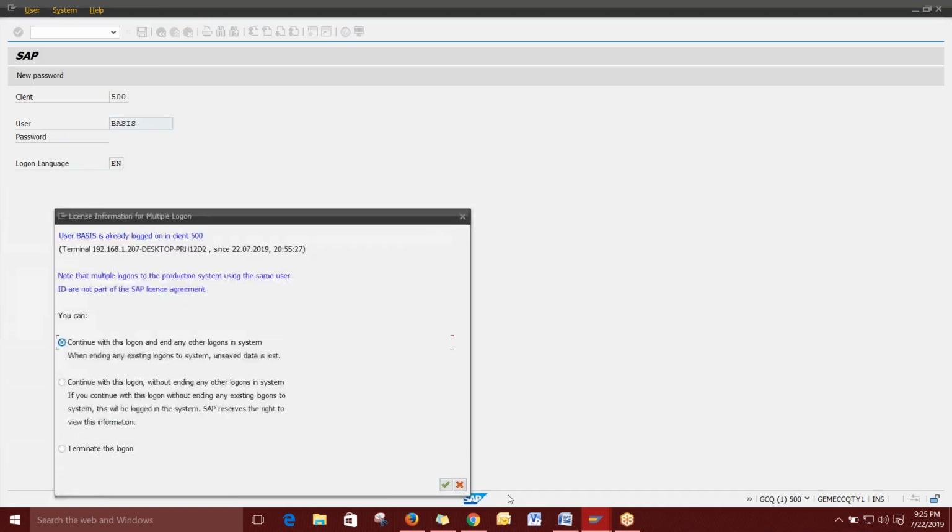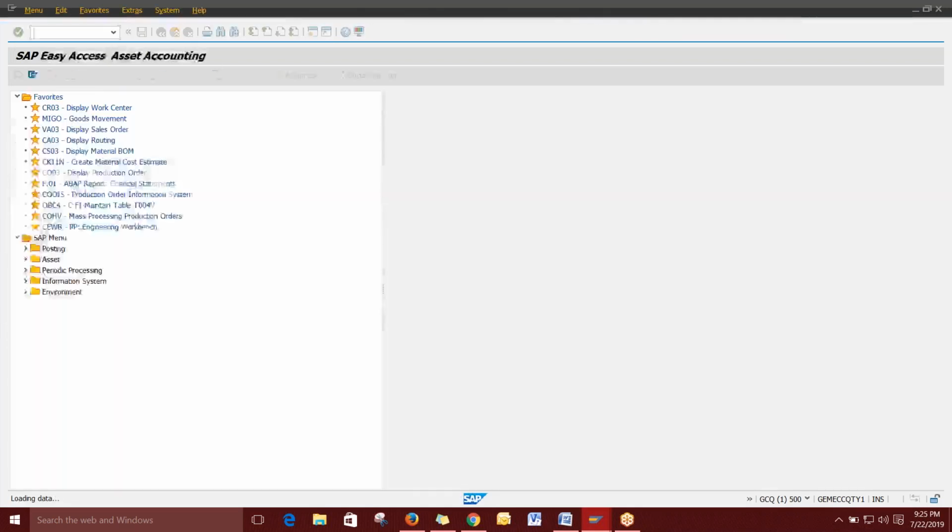Whatever is available in the standard, better we use that standard. If it is 100% required by the management, then we can go for the customization. First of all, we can try the standard, because if you go for any customization, the number of errors will definitely be huge. So don't go for customization for all reasons. If the reason is particular, then you can go for the custom.